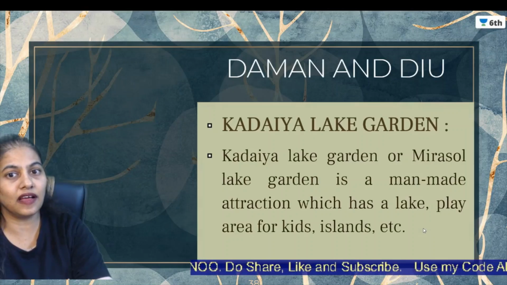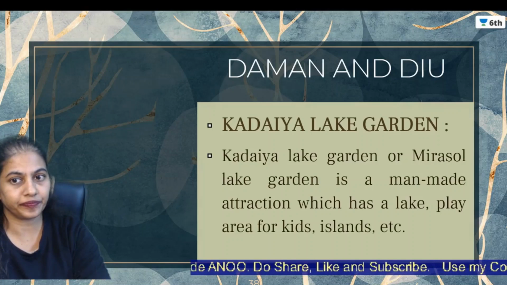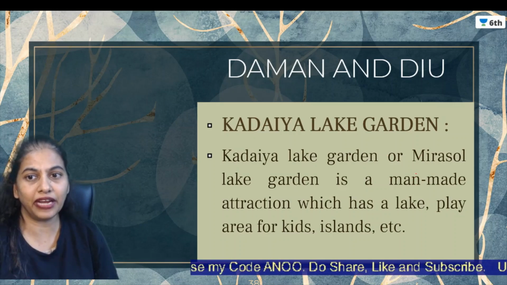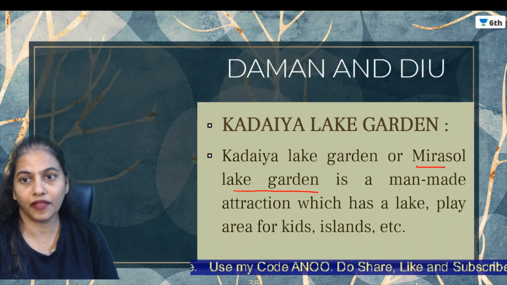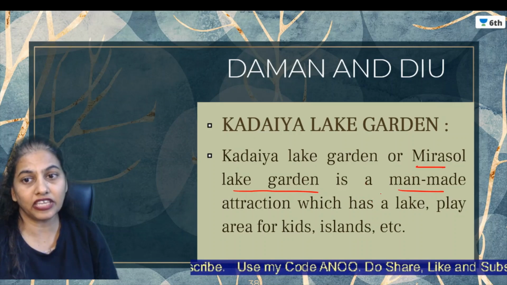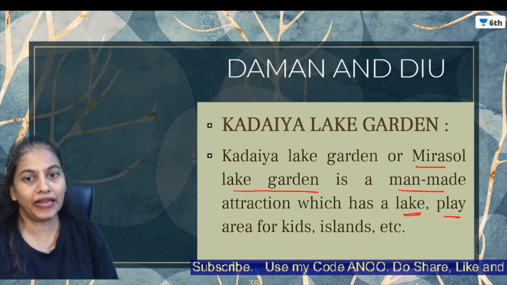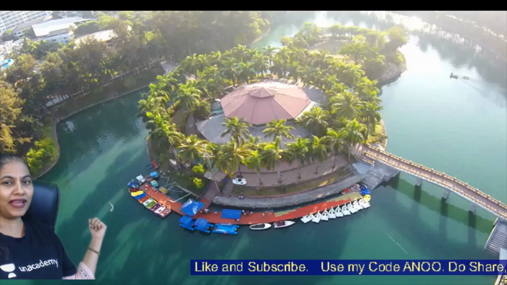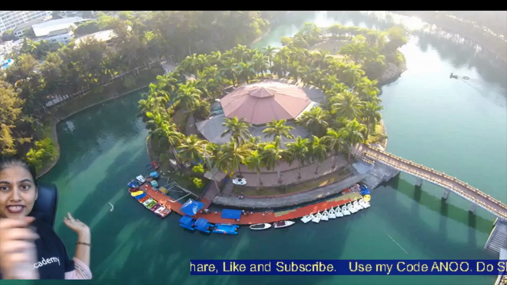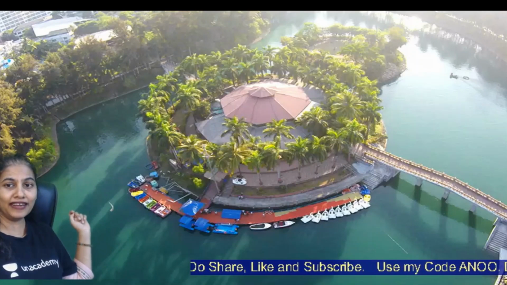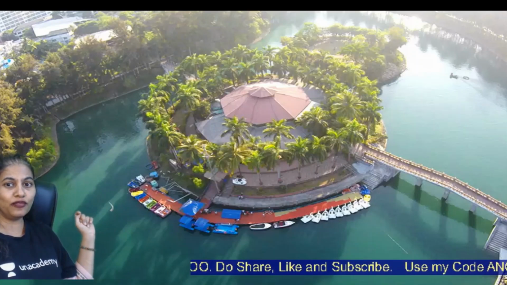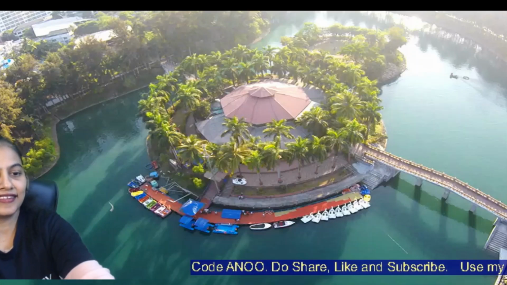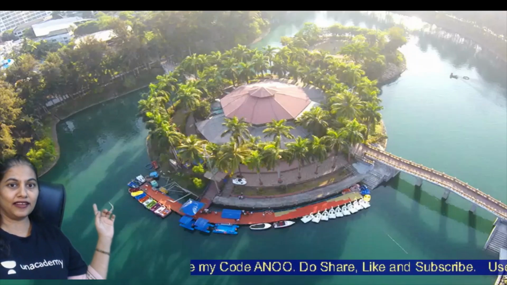Next place is Kadayak Lake Garden. It is even called Mirasol Garden. It is actually a man-made attraction. It has a lake, a play area for kids, and islands. These are all man-made attractions over there. Can you see that? Beautiful place. See that beautiful bridge. To see the bridge, we have to go from that. Isn't it wonderful? Beautiful, huh? See the boats over there. Wow. Let's go there soon.